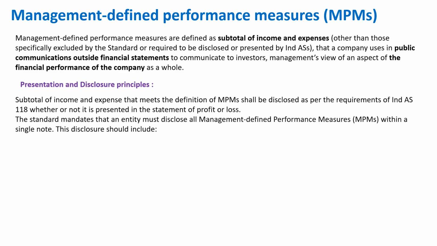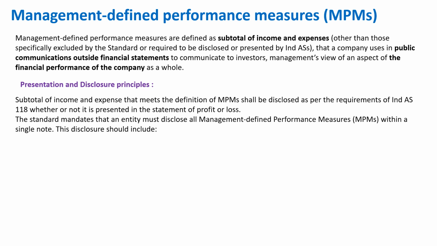Now, what are the presentation and disclosure principles? Subtotals of income and expense that meet the definition of MPMs shall be disclosed as per the requirements of Ind AS 118, whether or not they are presented in the statement of profit and loss. The standard mandates that an entity must disclose management defined performance measures within a single note.